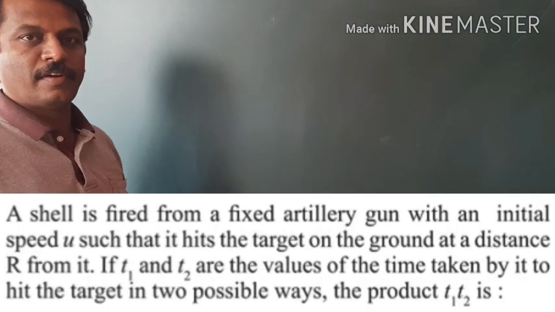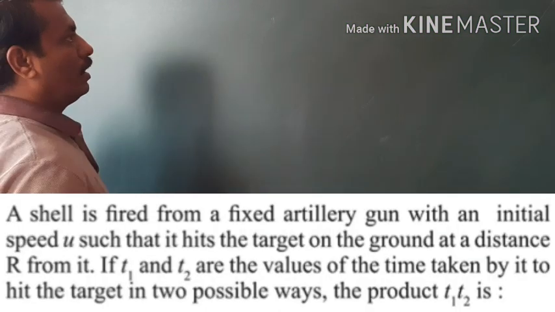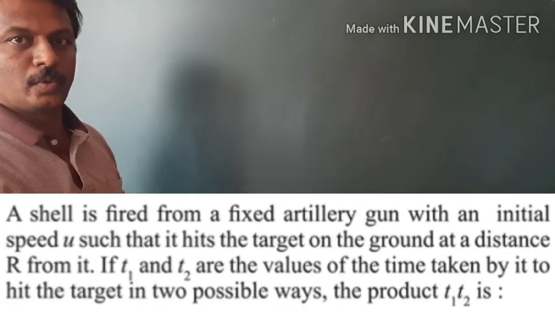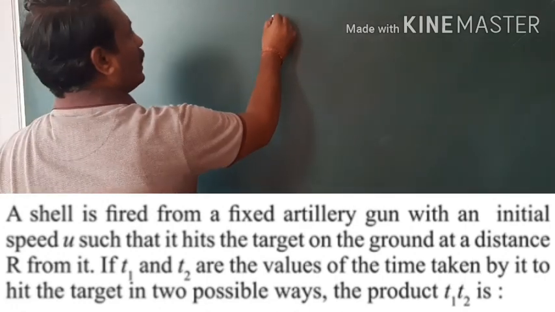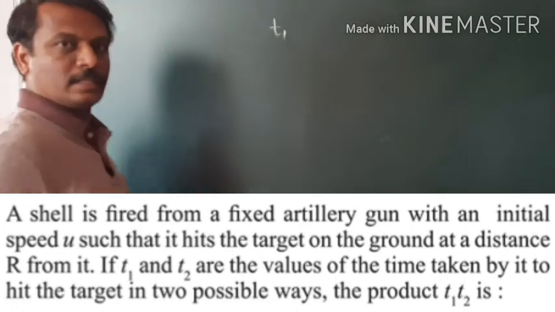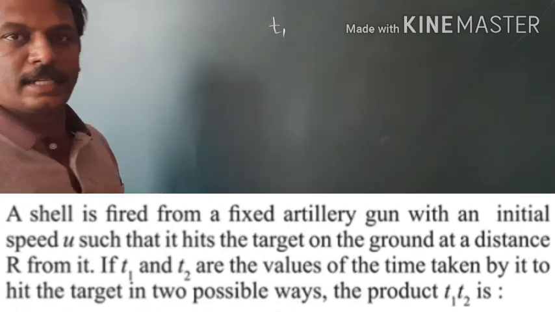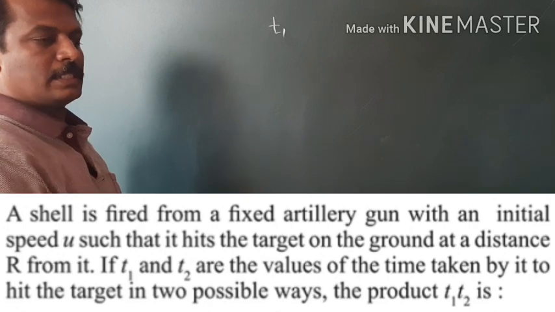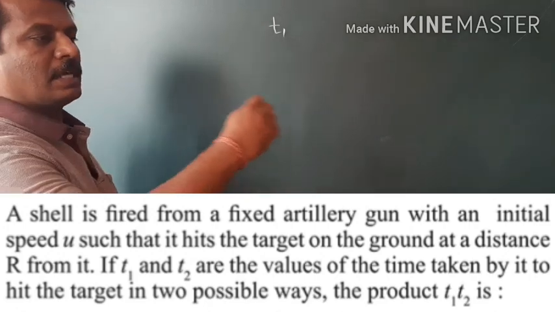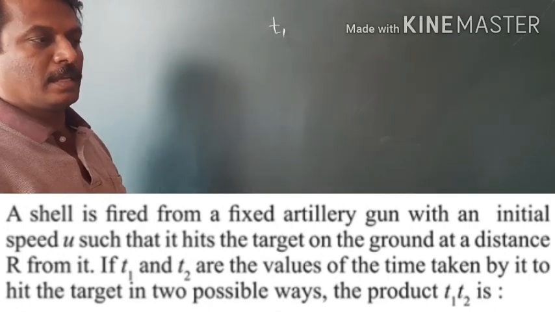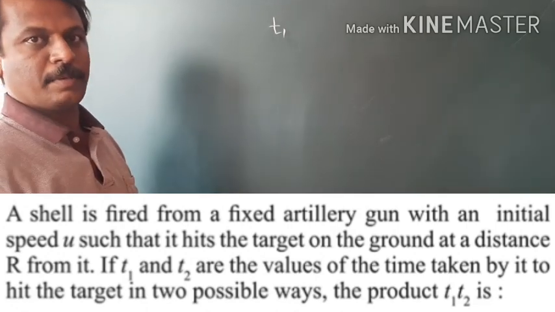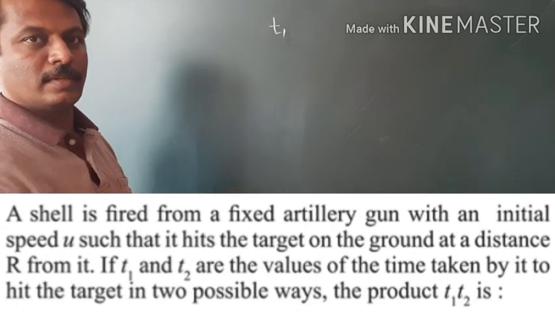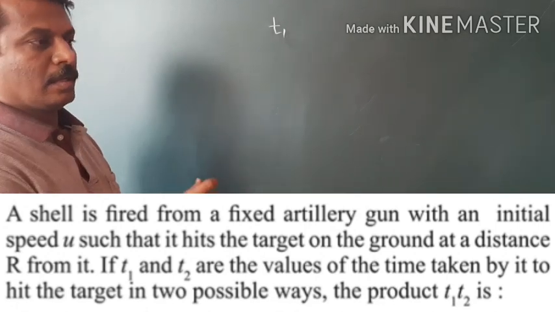A shell is fired from a gun, and the possibilities of it hitting the target are two. In the first case, it takes time t1 to hit the target, and in the second case, it takes time t2 to hit the target. See, in both the cases, target is same. Target is same means range is same. So we get same range for two angles of projection. One is theta and another one is 90 minus theta.